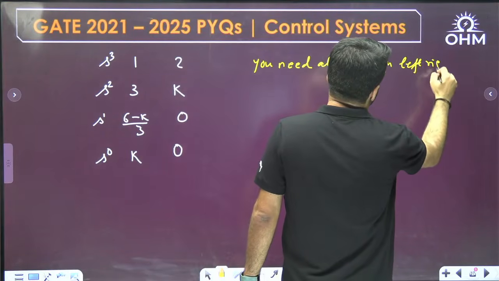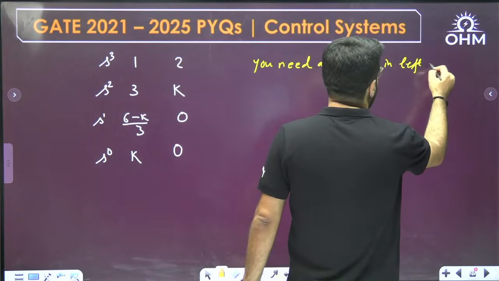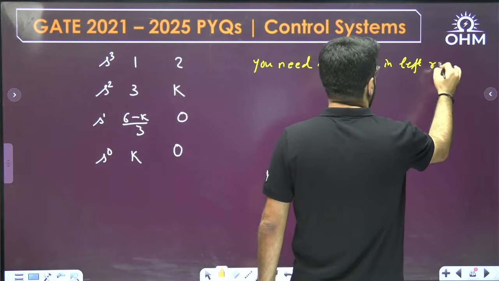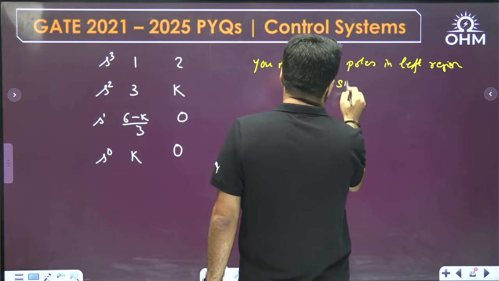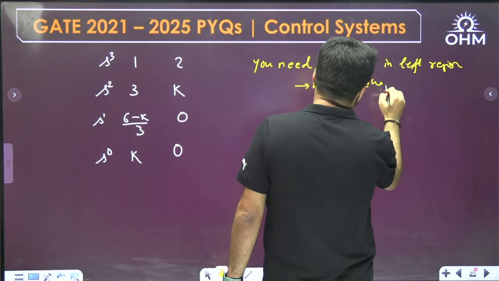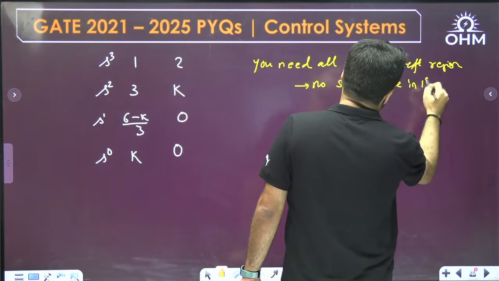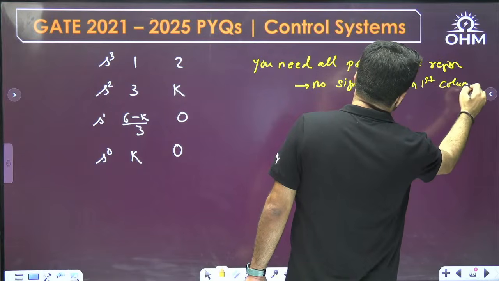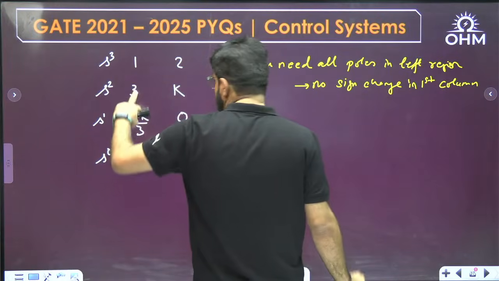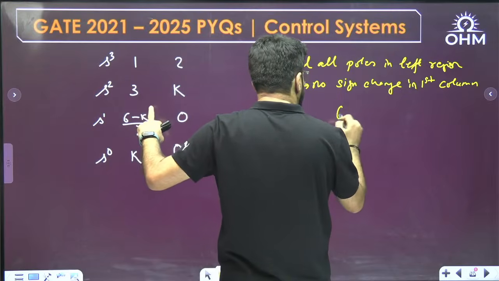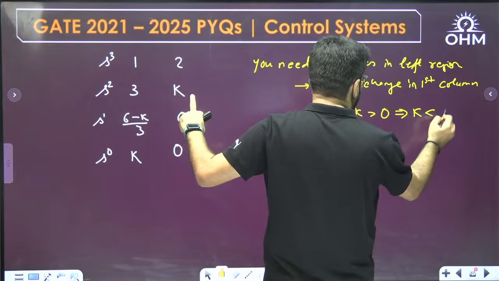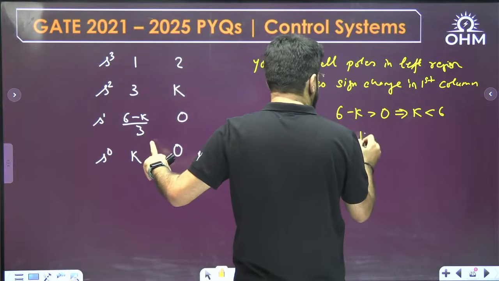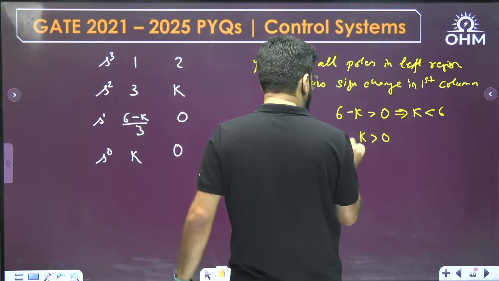In the left region. Whenever you need the poles in the left region, not in the right region, no sign change in the first column must be there. So if this is positive, and you want no sign change, then 6 minus K must be positive. That is, K should be less than 6, and at the same time K should be positive. This also should be positive.